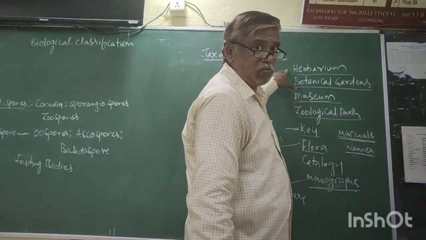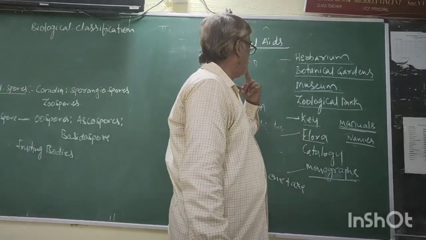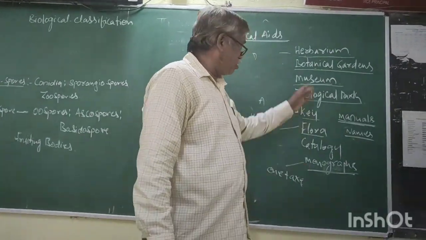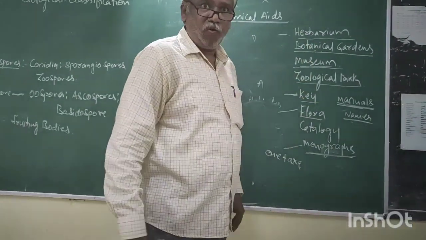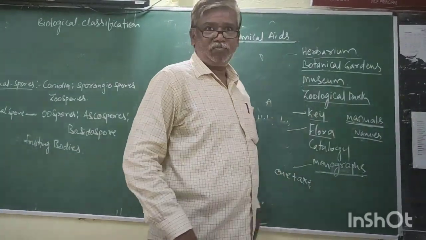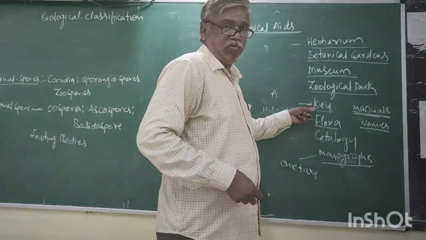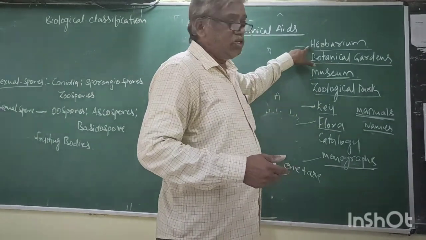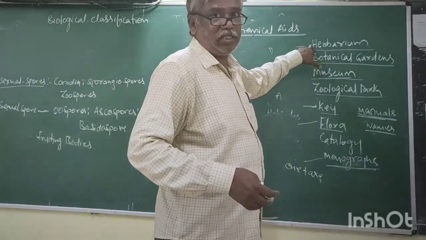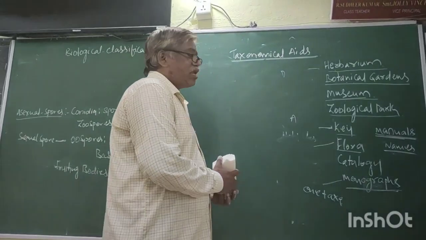Herbarium. Among these, 1, 2, 3, 4, 6, 7 are there. We want very quick reference about the taxonomy. Now, herbarium: keep in your mind, all these are taxonomical aids, but the quick reference system is called herbarium. It is of analytical nature. Now this is about the taxonomical aids.